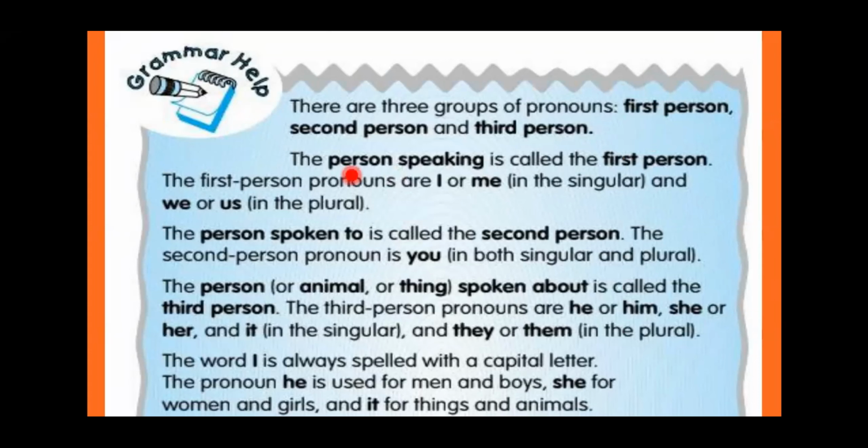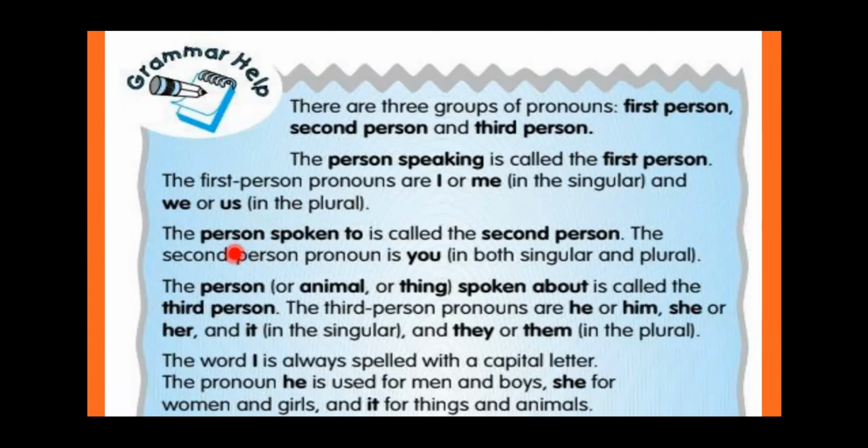Now let's see the definition. The person speaking is called the first person. The first person pronouns are I or me in the singular, and we or us in the plural. So I and me are singular, when you're talking about one person. We or us is used for plural, when you're talking about more than one person.